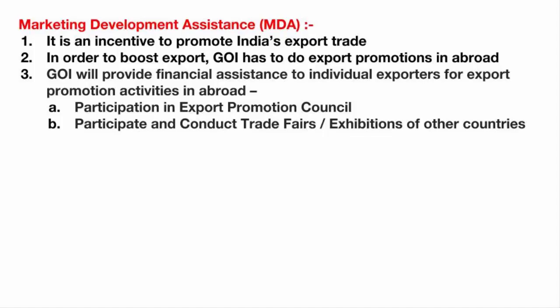Because if you're doing international business, it also benefits the nation's economy, all right? So here the role of the government is to facilitate or help you in some way, from the marketing point of view. They're going to provide some financial aid for conducting exhibitions or some sort of marketing development technique for you.